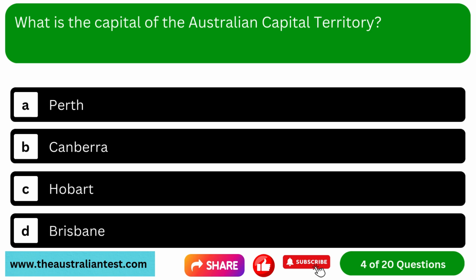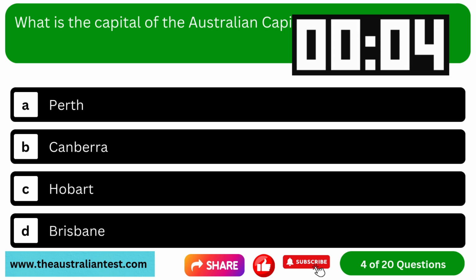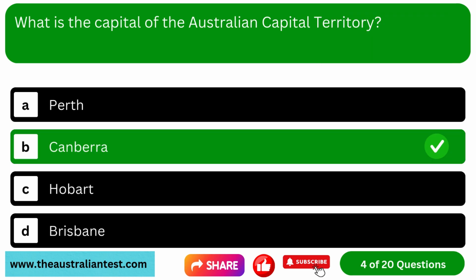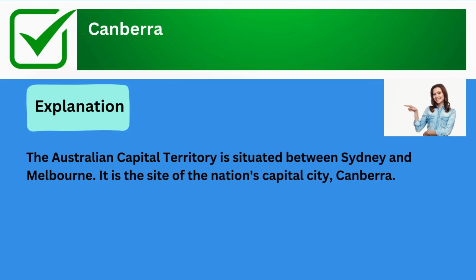Question 4. What is the capital of the Australian Capital Territory? Option A. Perth. Option B. Canberra. Option C. Hobart. Option D. Brisbane. The correct answer is Canberra. Explanation: the Australian Capital Territory is situated between Sydney and Melbourne. It is the site of the nation's capital city, Canberra.